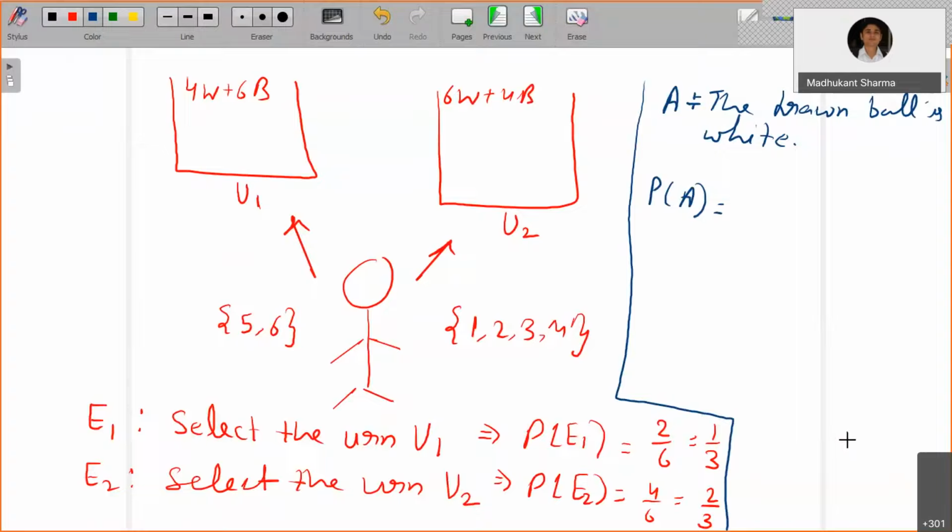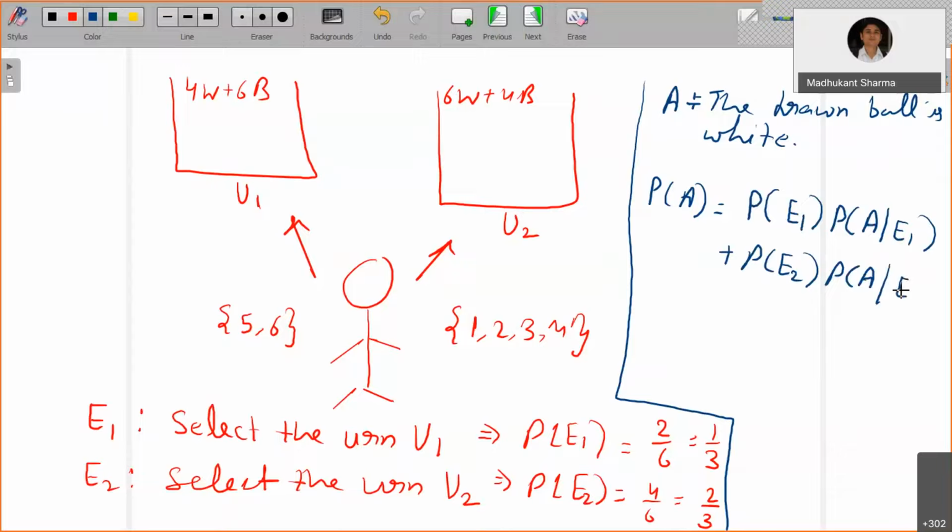So how will you go for it? You are going to select urn U1, which means probability of E1 times, in that case, the probability that the drawn ball is white, plus the probability of selecting urn U2 times the probability that the drawn ball is white, where E2 is that urn U2 is selected.